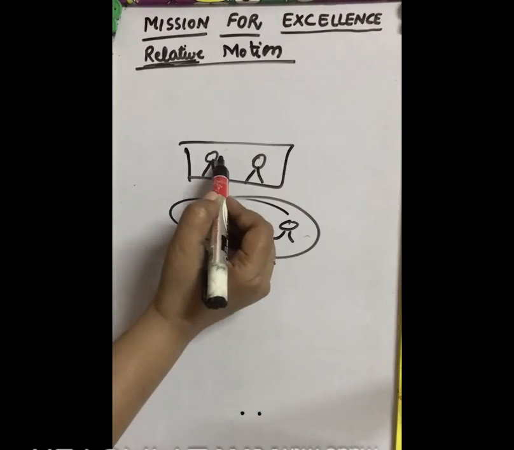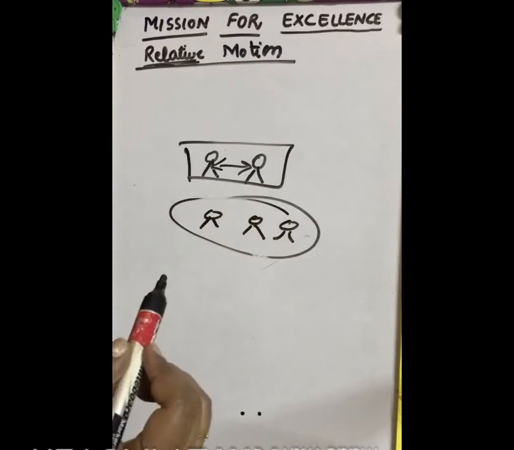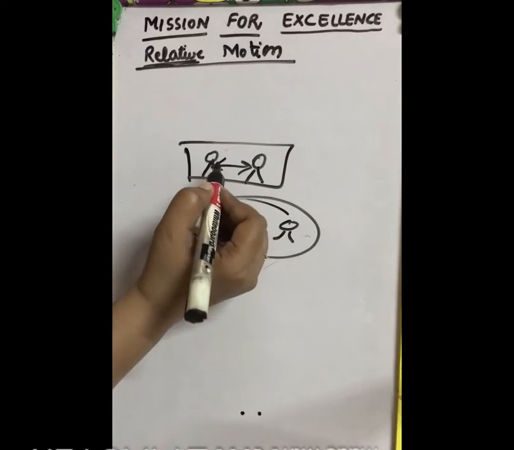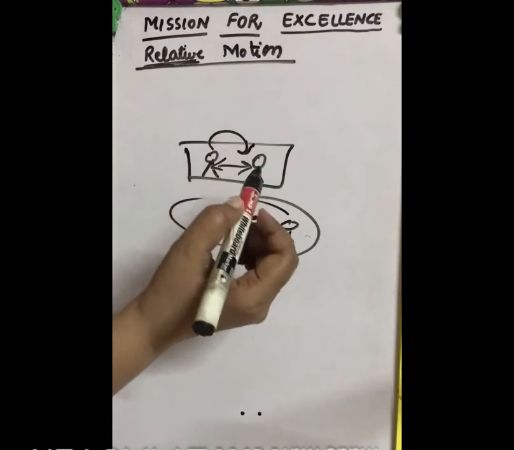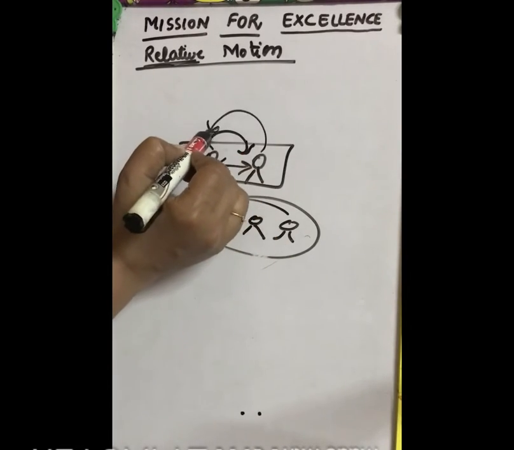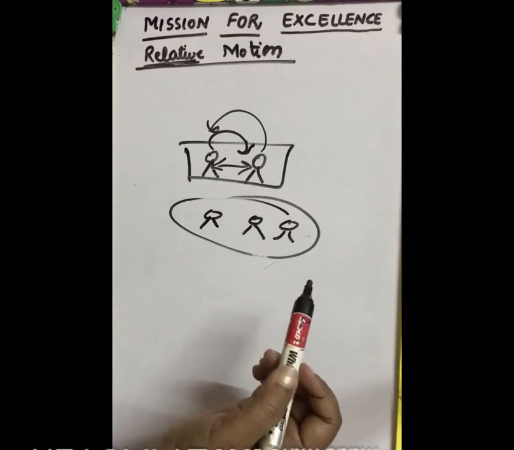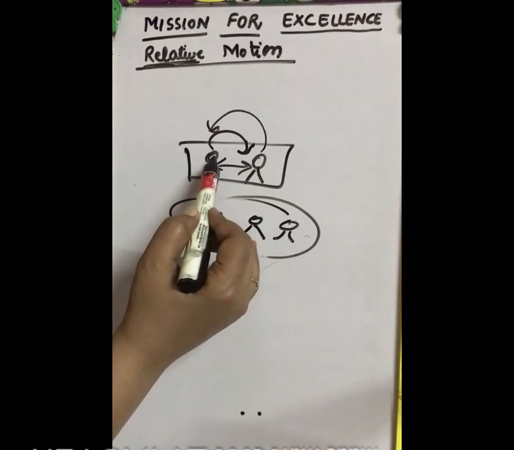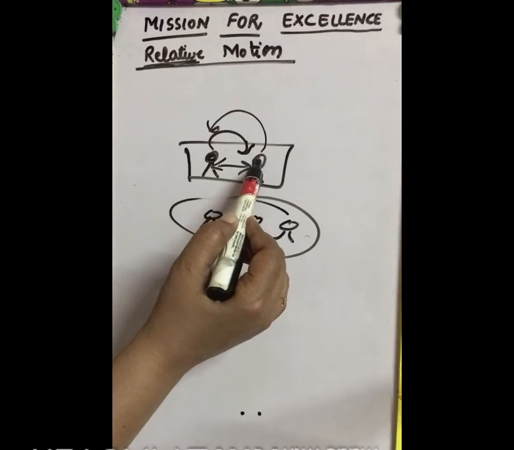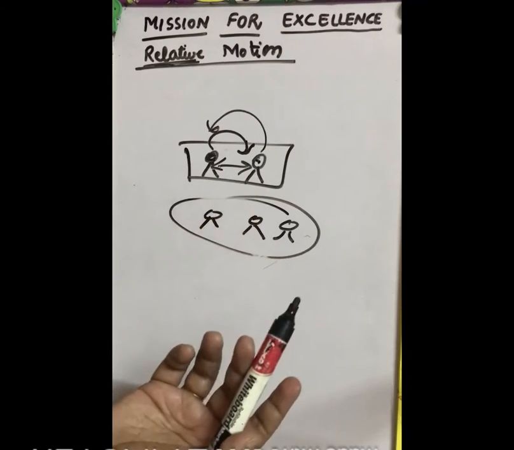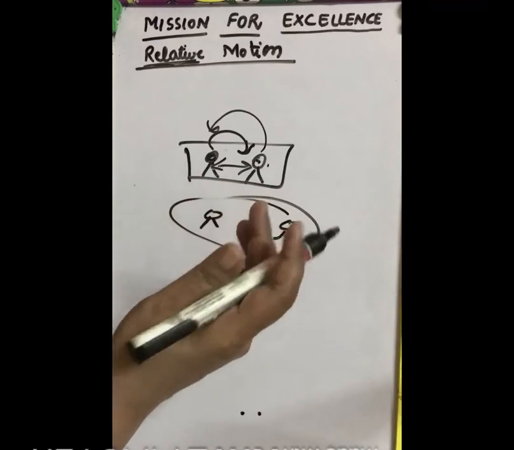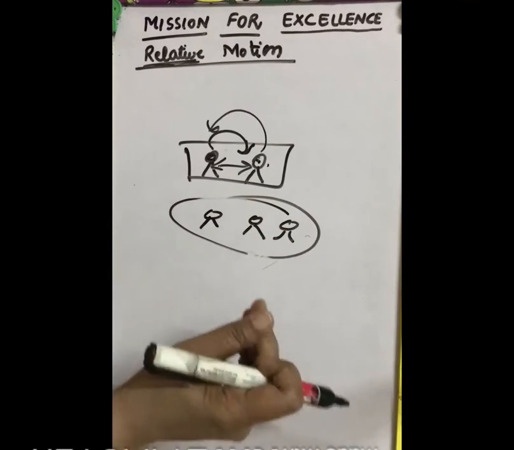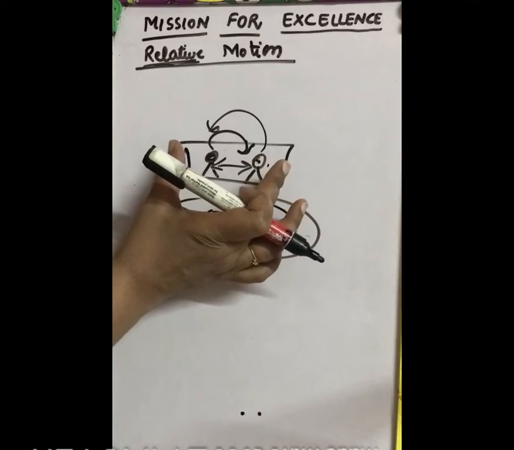But with respect to each other, your position doesn't change with respect to your friend, and your friend's position also doesn't change with respect to you. It means your relative velocity is 0 and his relative velocity is also 0, or relative displacement is 0, because you are not changing your position with respect to one another. Suppose you are sitting at a distance of 1 meter from each other.